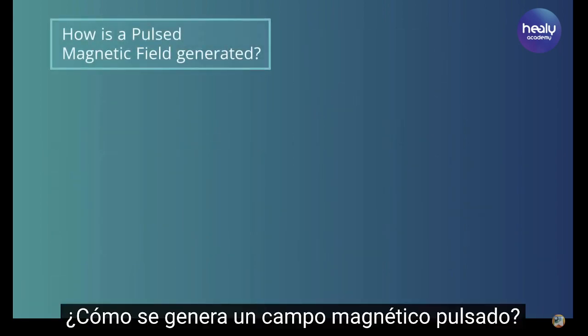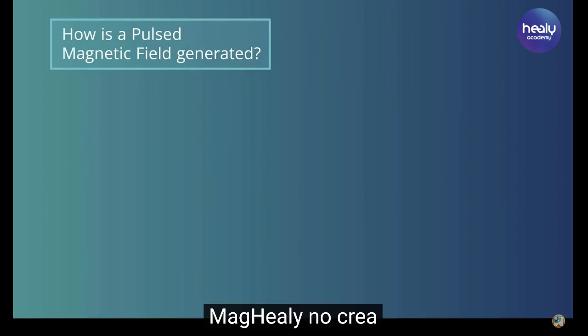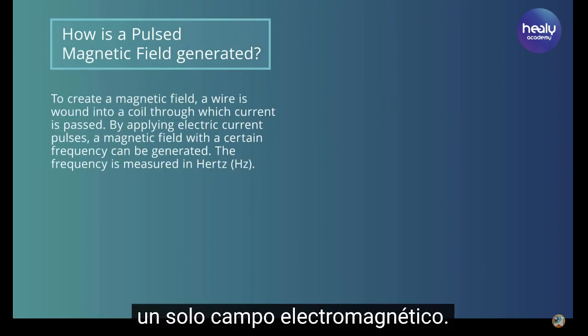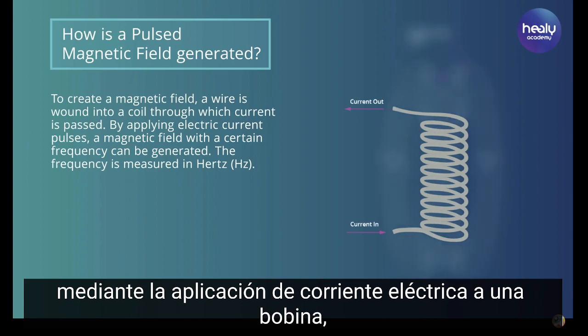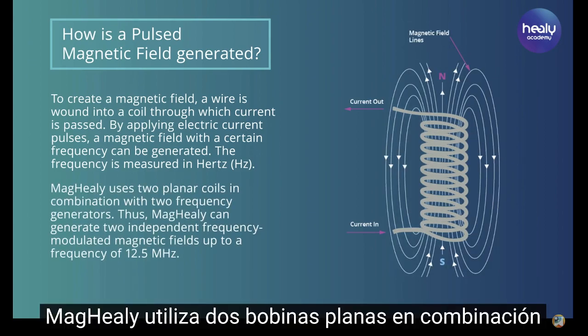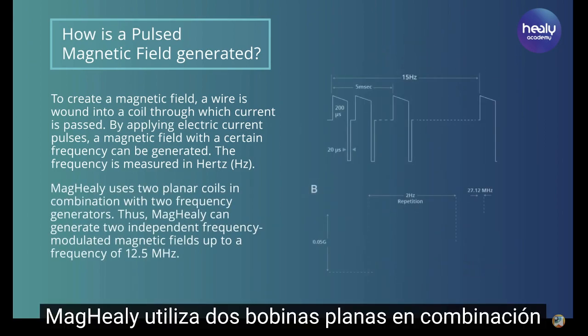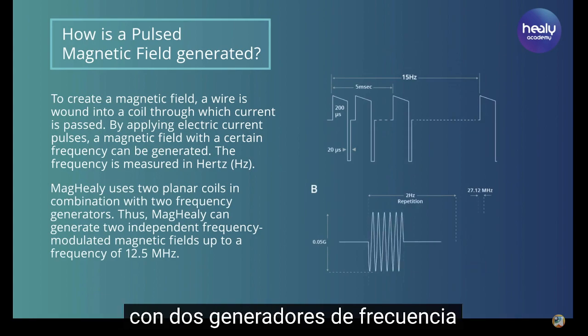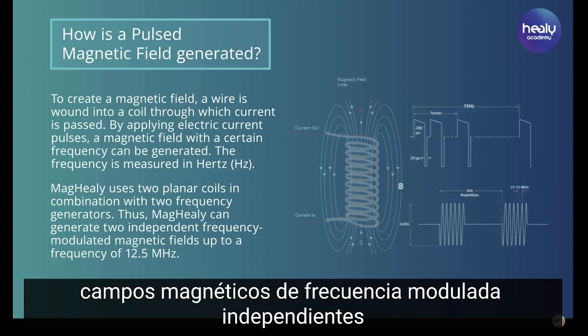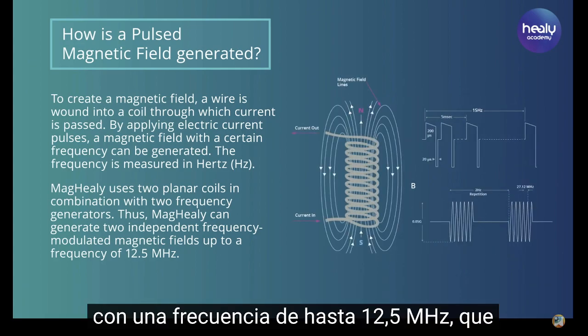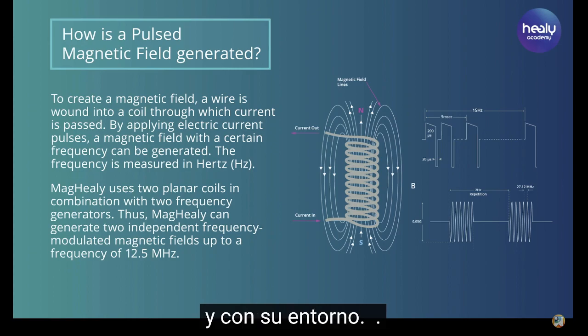How is a pulsed magnetic field generated? MagHealy does not create just a single electromagnetic field. While classical pulsating magnetic fields are created by applying electric current to a coil, MagHealy uses two flat coils in combination with two frequency generators to create two independent frequency modulated magnetic fields with a frequency of up to 12.5 MHz, interacting with each other and their environment.